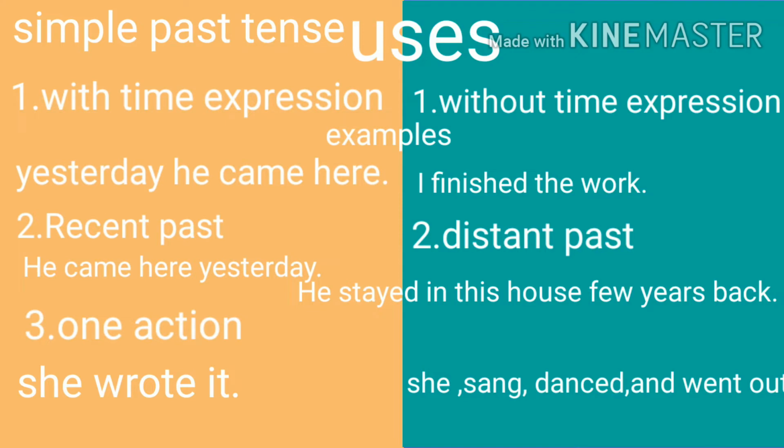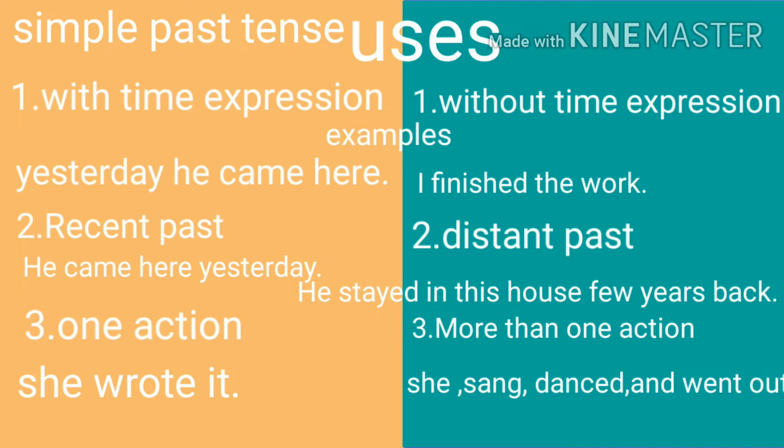Now let's see uses of past tense. Number 1, with time expression. For example, yesterday he came here. Yesterday is the time expression. Without time expression also we can use. For example, I finished the work. Number 2, to mean recent past. For example, he came here yesterday. Yesterday is a recent past.